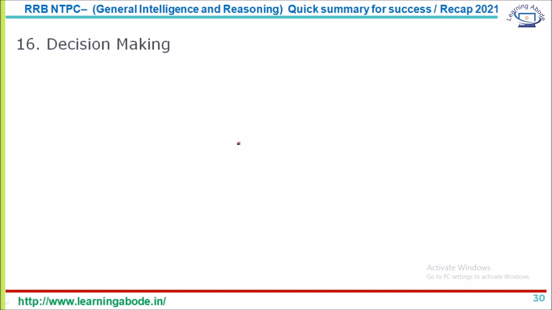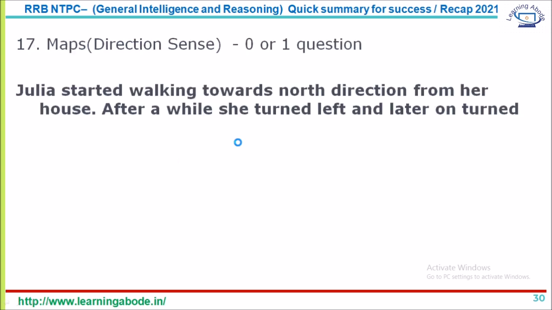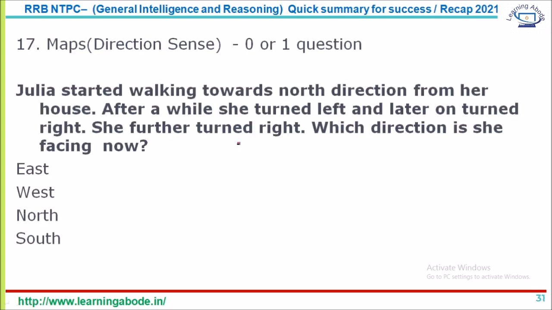Even decision making I was not able to identify from the previous paper. And so there is one type given as maps, which I'll call direction sense. In many papers no such questions were asked. In some papers there is one question asked. One of them you see as a sample here.